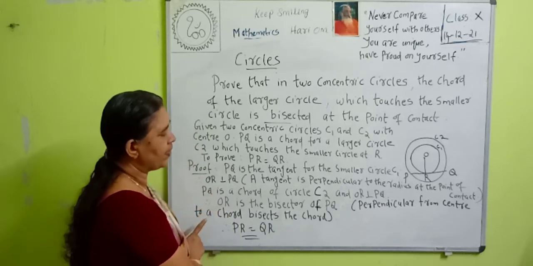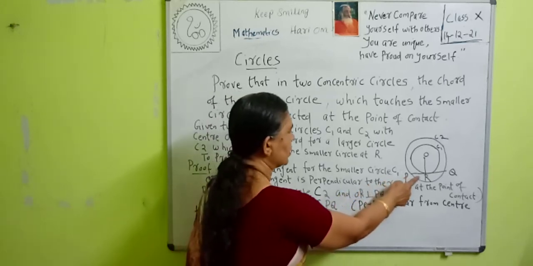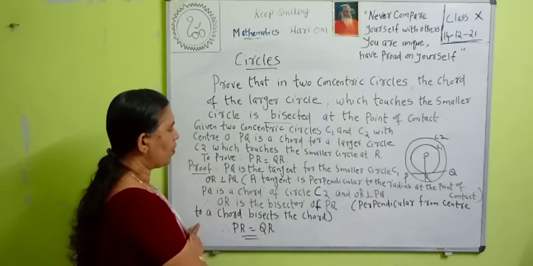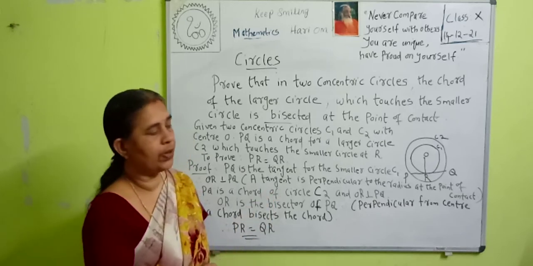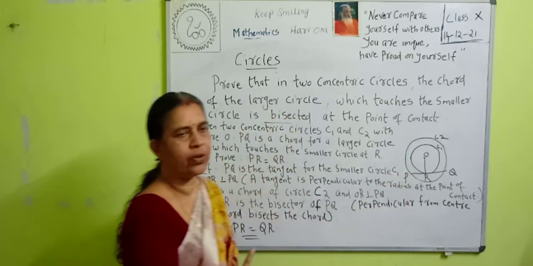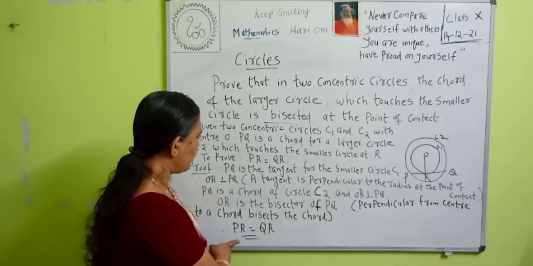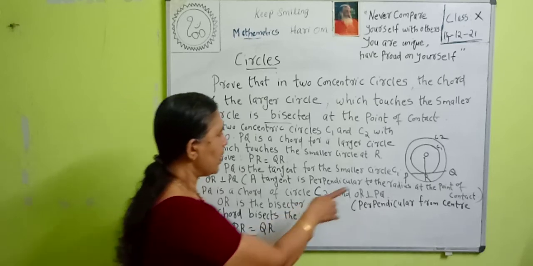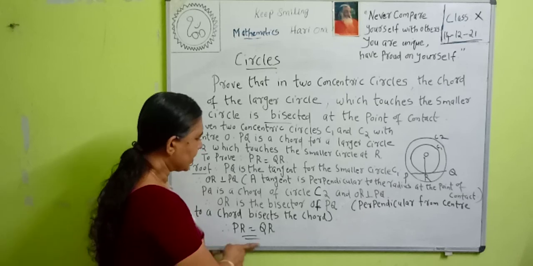Then PQ is a chord of the circle C2 and OR is perpendicular to PQ. Therefore, OR is the bisector of PQ. Why? That is the theorem: the perpendicular from the center to a chord bisects the chord. Bisects means divides into equal halves. Therefore, this OR divides PQ into two equal halves. Therefore, PR is equal to QR.